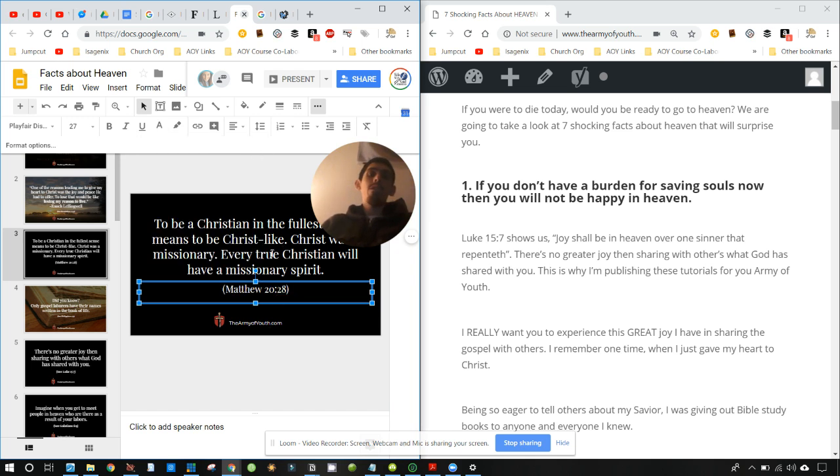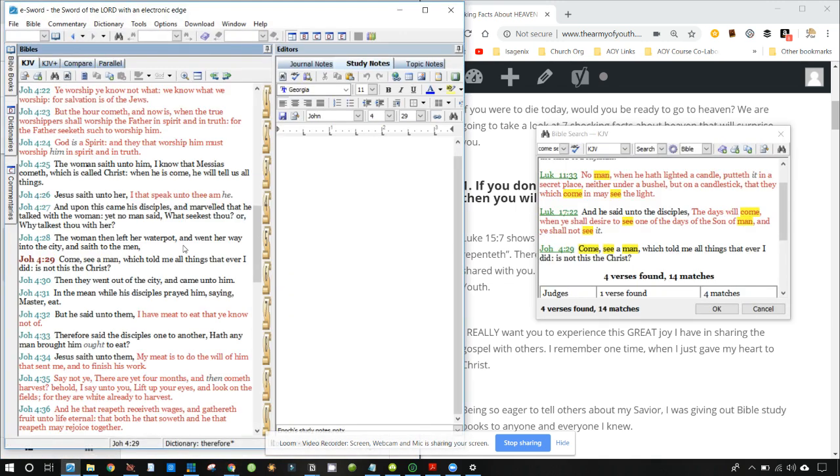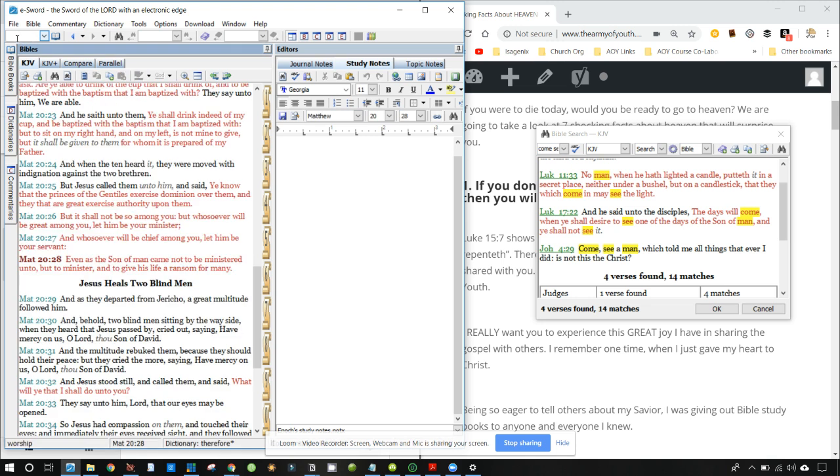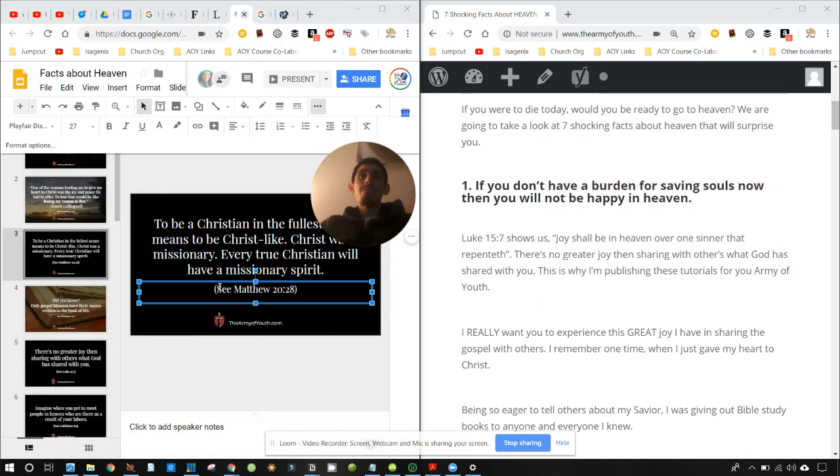And Matthew 20, 28, let's see what this says. What we want to do is put Matthew 20:28. We're not saying that that's a quote from Matthew 20, but the principle can be taught here. Here we see, even as the Son of Man came not to be ministered unto, but to minister, and to give his life a ransom for many. So that's a very clear Bible verse that shows that Christ's purpose was missionary work, was ministry. And God's object is ministry. So that's what he wants us to do.